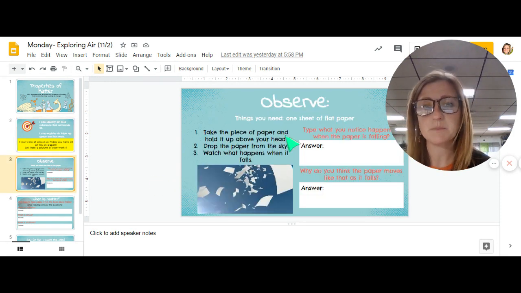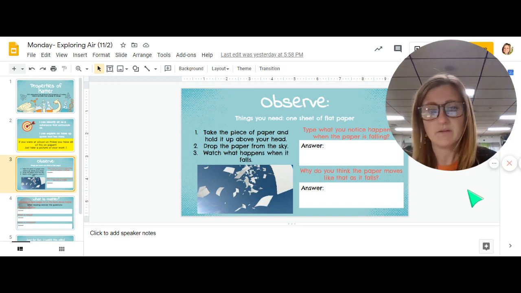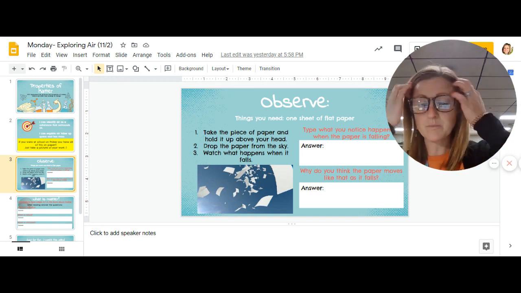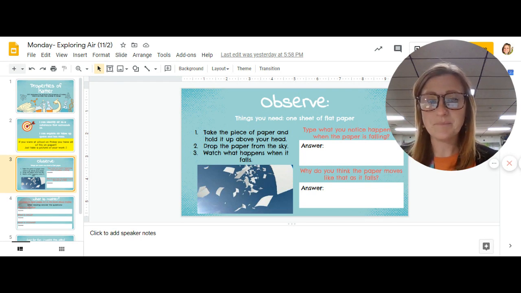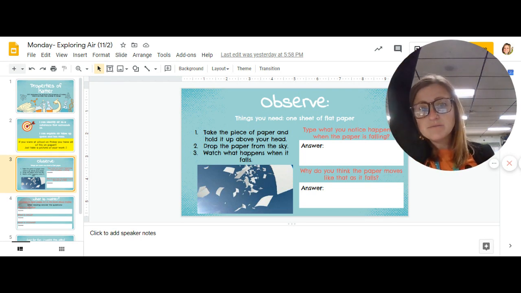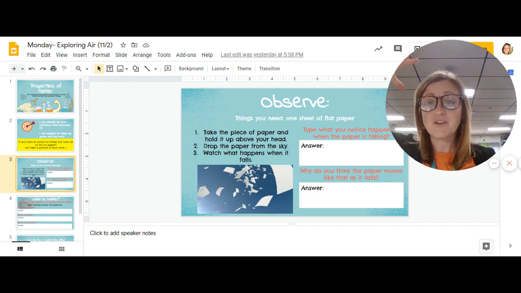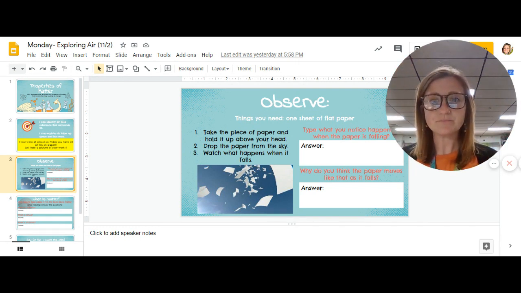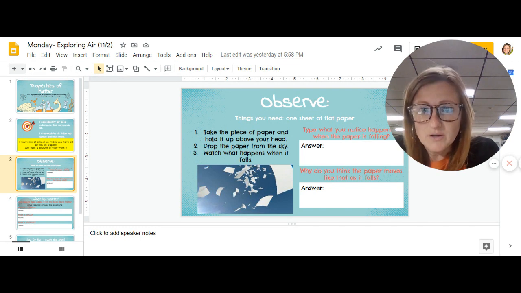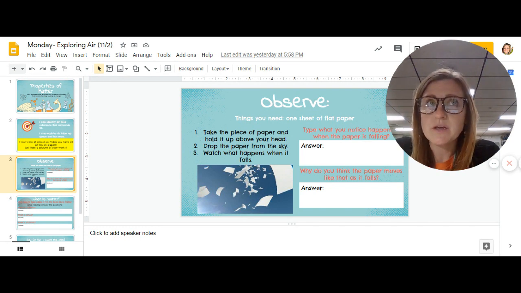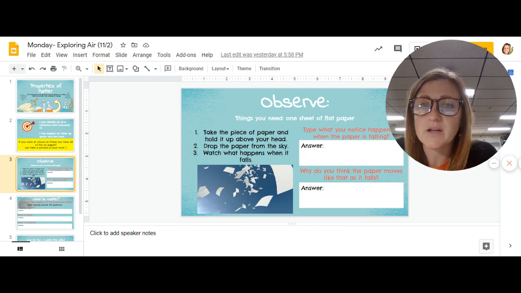So the first experiment that you're going to do is you're going to take the piece of paper you took home with you, or any piece of paper at all. You're going to hold it above your head, and then you're going to drop it, and you're going to watch what happens as it falls. If you want, you could even hold it up and drop it a couple of times. While it falls, really notice what you see, and then think about how you could describe the way that it falls.